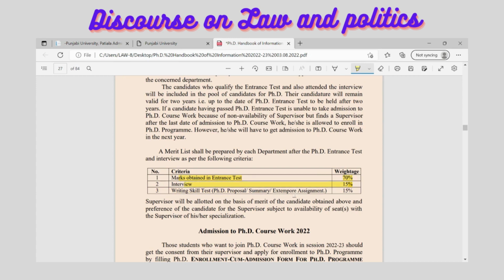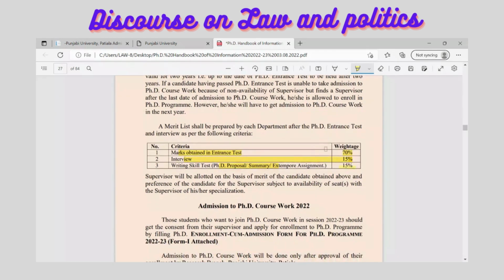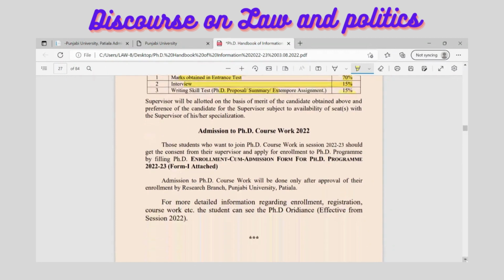Apart from this, they will also test writing skills. So you have to prepare a PhD proposal or a summary of it, and that would have a 15% weightage. The merit list is going to be prepared with these weightages for the admissions here.